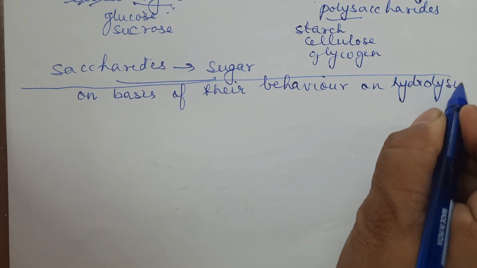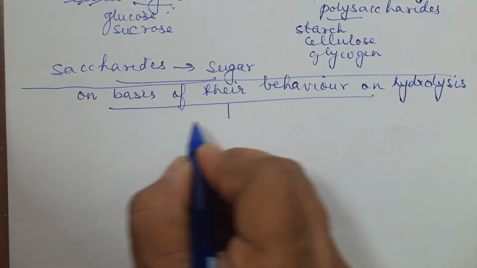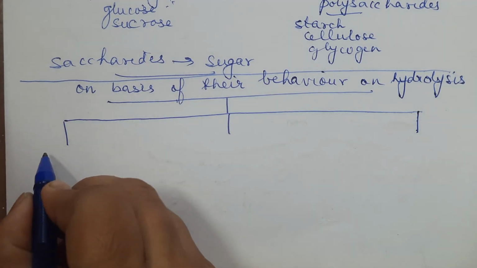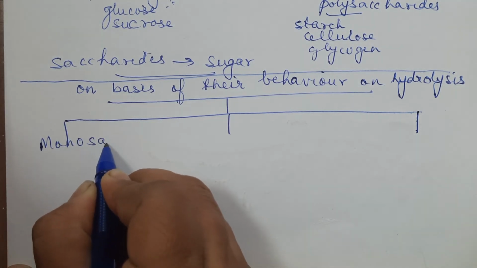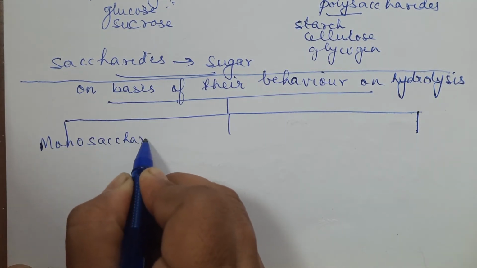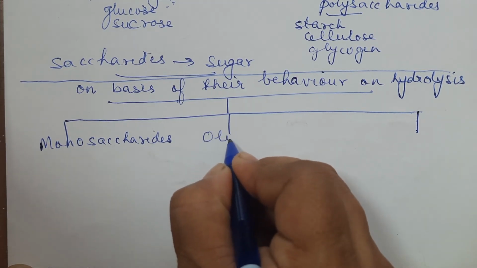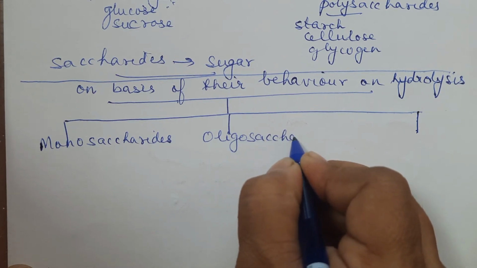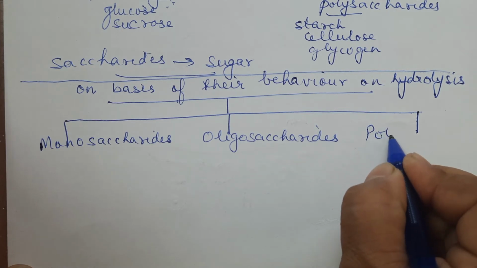They can be classified into various categories. So what are the categories, children? Let me draw the line. The first one is monosaccharide. Second is oligosaccharide. The third one is polysaccharide.